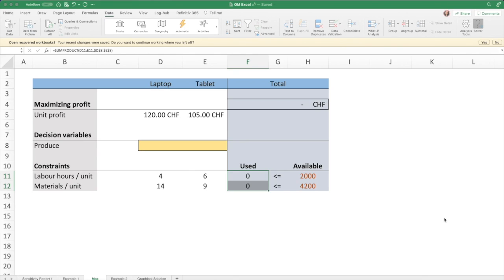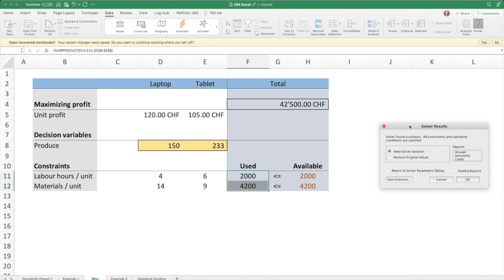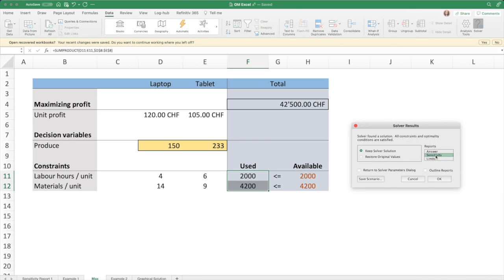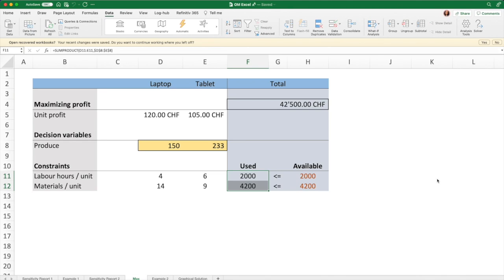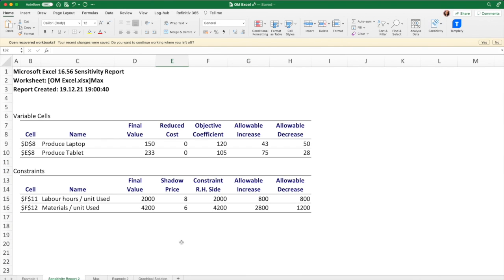The Excel solver then shows a new window where Maurice can generate a sensitivity report by marking sensitivity and clicking OK. The program now maximizes the function, updates the decision variables, and generates a sensitivity report. Maurice wants to take a closer look at the sensitivity report. It shows what happens to the optimal solution when modifying the parameters of the decision variables or the constraints. The sensitivity report is broken down into two parts.